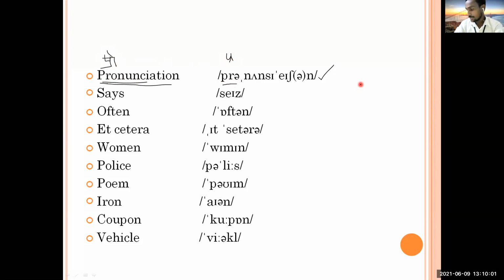Then next thing you have to consider is that there is no noun like this here. So what is here? It is "none". So you have to pronounce it "none". It is pronunciation. How you are going to pronounce it? You are going to call it "pronunciation" and not "pronounciation". There is no "pro", there is no "noun". So are you getting it? Is it clear how to pronounce pronunciation? Okay.